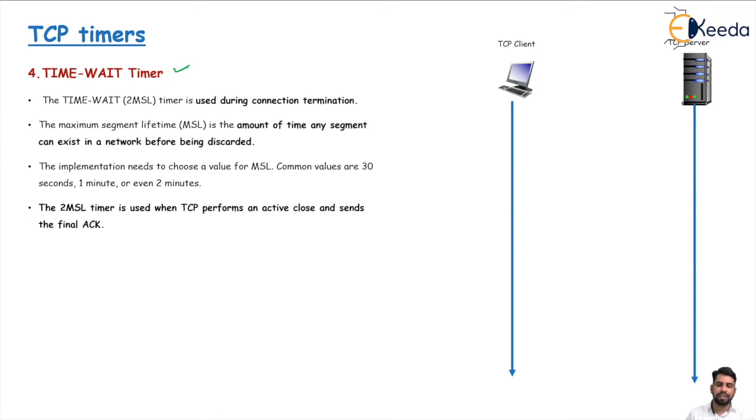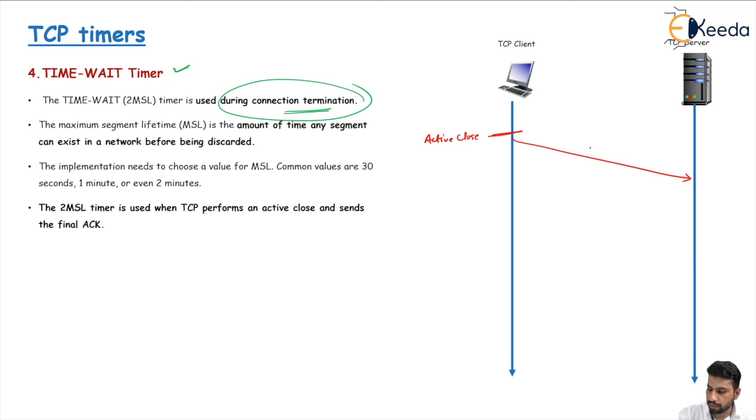The time wait timer is mainly used during the connection termination phase. We know in the connection termination phase, the client does the active close and sends the finish segment. The server goes into the close wait state, and if there is a half closed connection, it sends an acknowledgement.